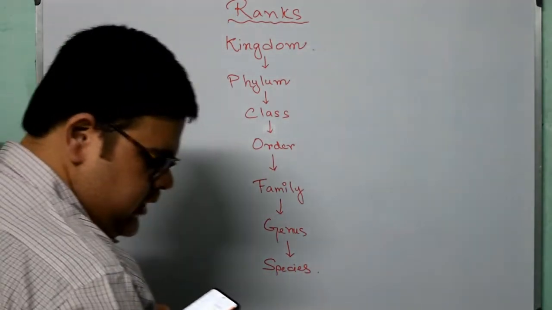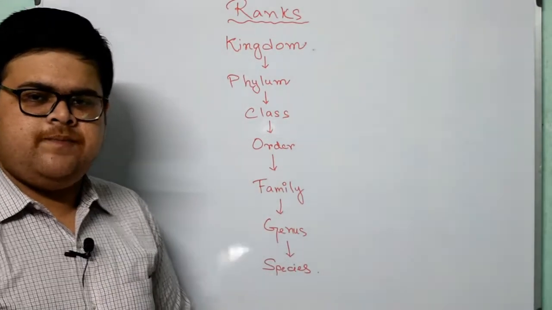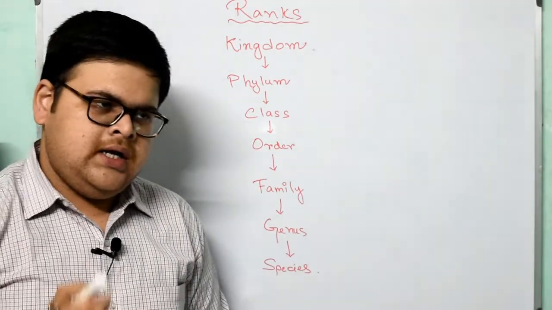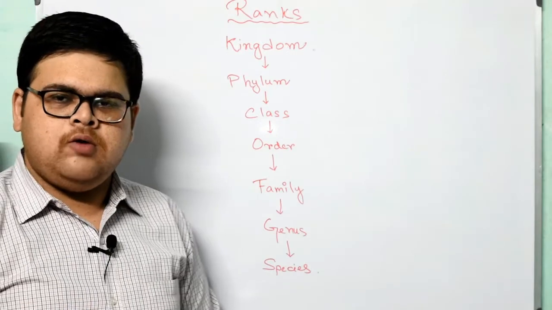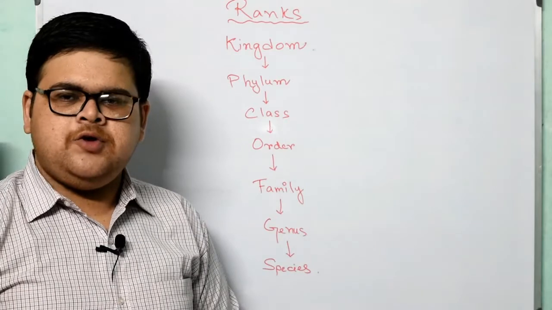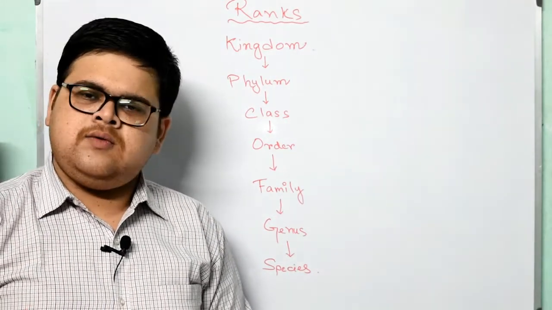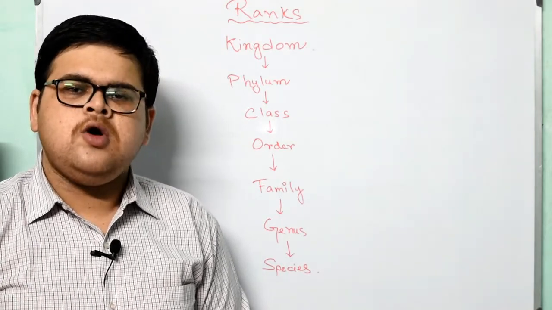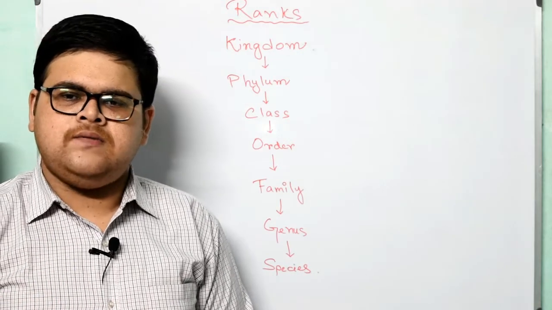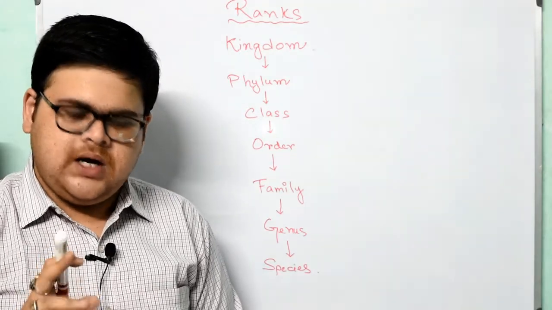Okay, so these are the ranks of the biological classification system. I hope this is visible. This is an online class, so any place where you need to note something down in your biology copy, you can definitely do that. You can pause, rewind, fast forward, or completely exit the video. But I would suggest you please bear with this class up till the end of this whole video tutorial. You will be able to understand what kingdom classification is.